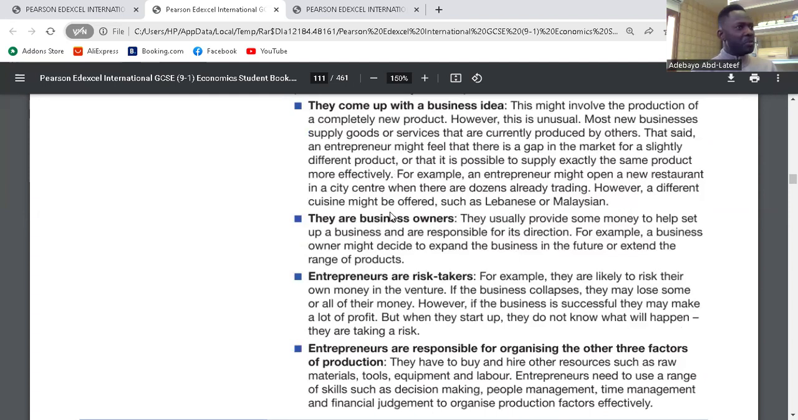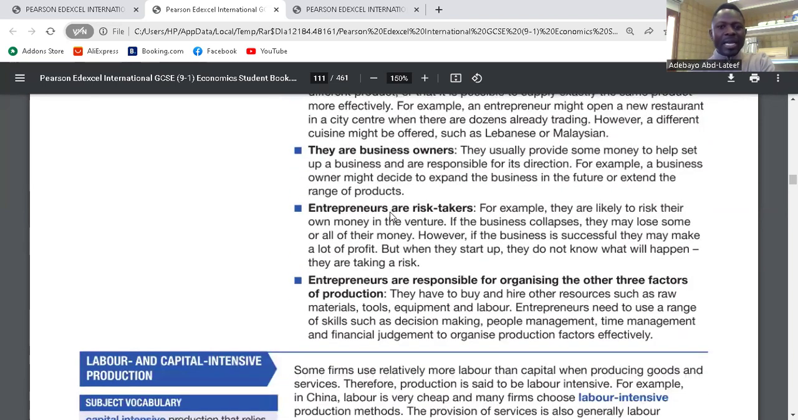The second point, they are business owners. Yeah. They put money into the business. They invest in the business. So it's their own savings. So they are the owners of the business. The third one, they are risk takers.